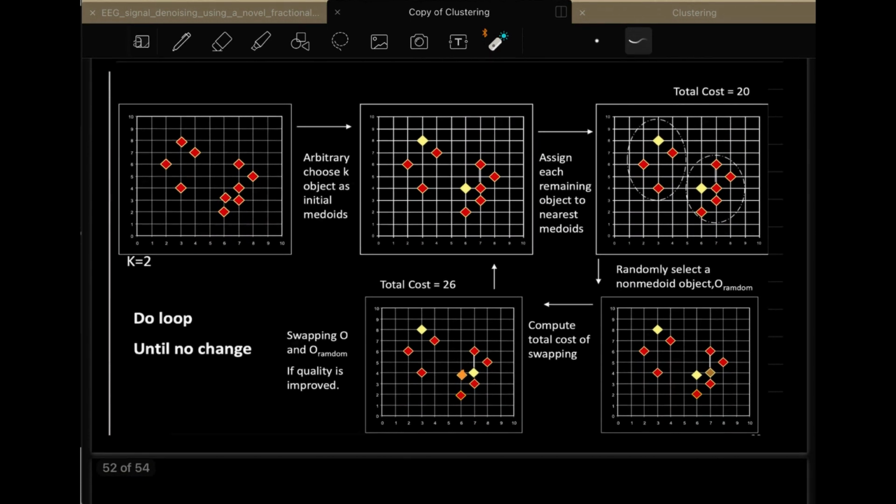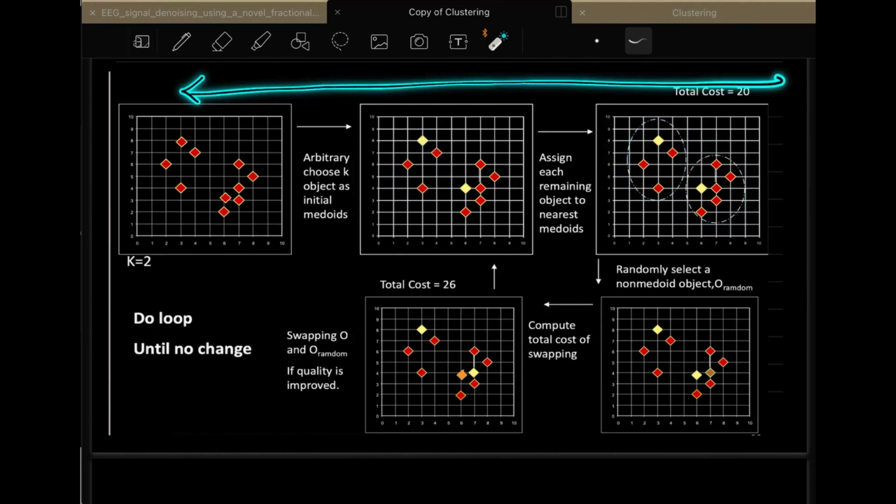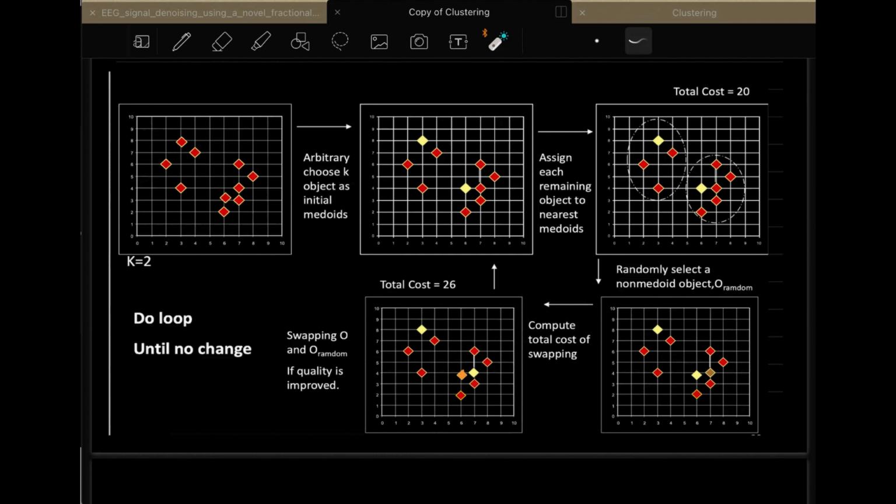If you see the pictorial representation, it is given something like this. Here I am taking k equal to 2 as the example. So I am taking two medoids, which is this medoid and this medoid. These are the two medoids, and note that they are data points only. Now I do the assignment step, where I assign these points to the nearest cluster. So it will be this cluster and this is the second cluster. This step is similar to k-means. And I have calculated the cost also here. Let us say it is 20.